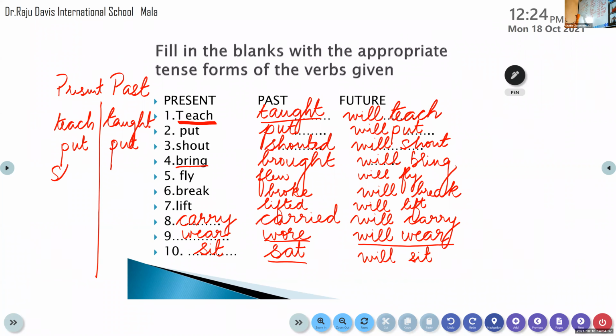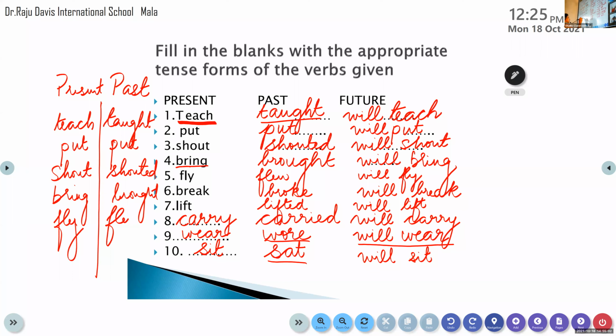Shout, shouted. Come on, write it in your rough book. Bring, brought. Please do write it. Carry on writing. All the 10 words. Fly, flew. Children, you have to learn it by heart. Break, broke. Lift.